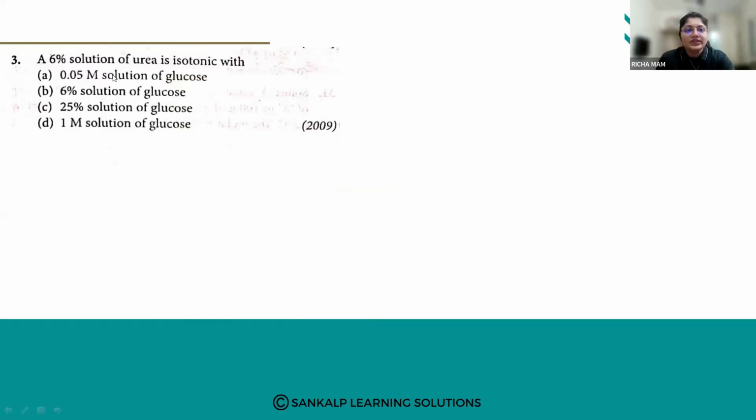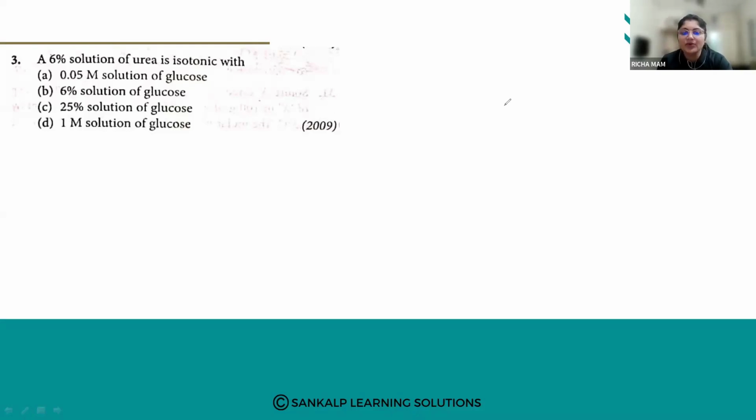A 6% solution of urea is isotonic with: A, 0.05 molar solution of glucose; B, 6% solution of glucose; C, 25% solution of glucose; D, 1 molar solution of glucose. A 6% solution of urea is isotonic with.